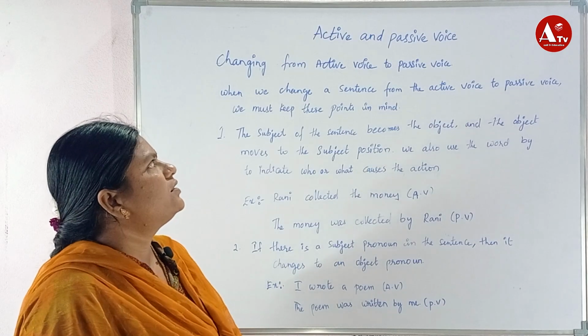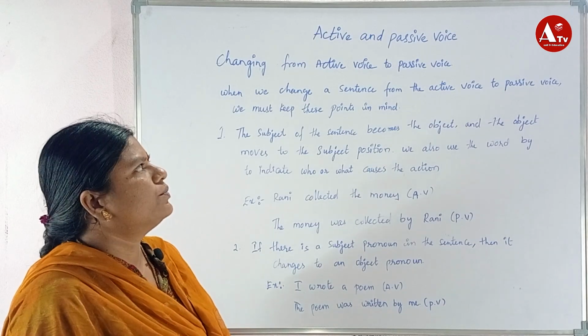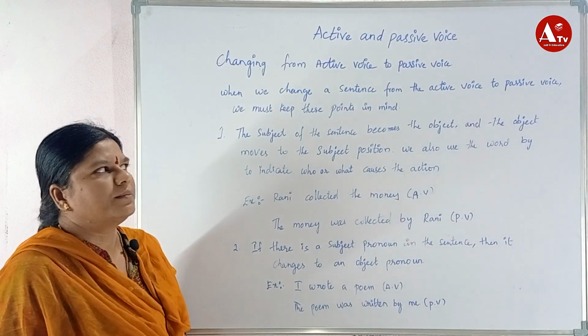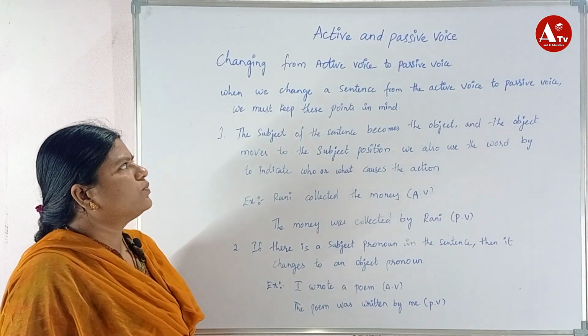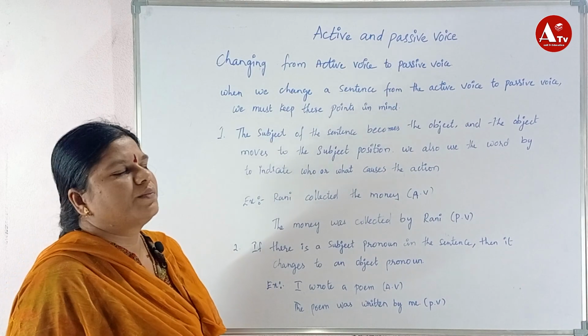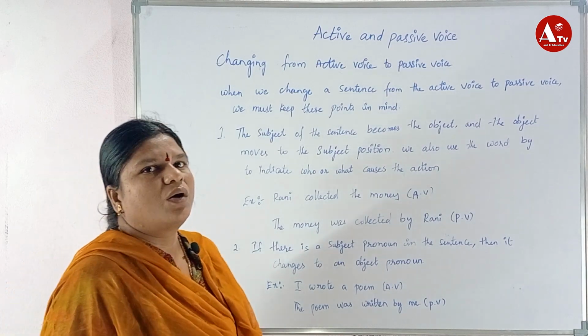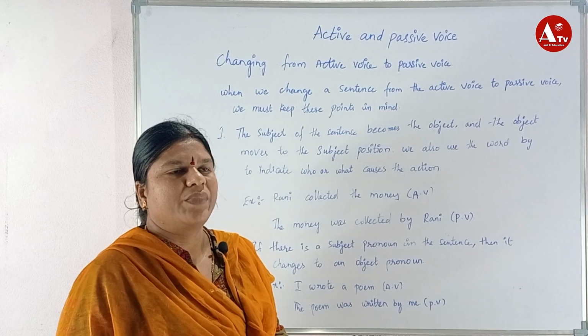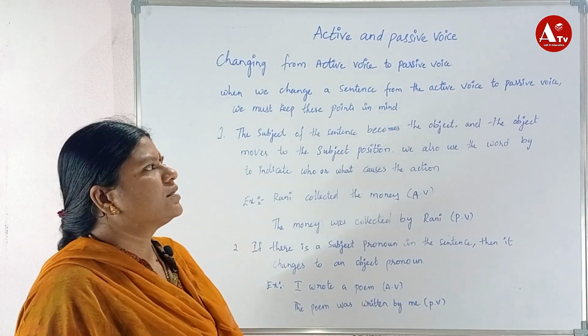Now, changing from active voice to passive voice. When we change a sentence from active voice to passive voice, we must keep these points in mind. So there are some rules here.